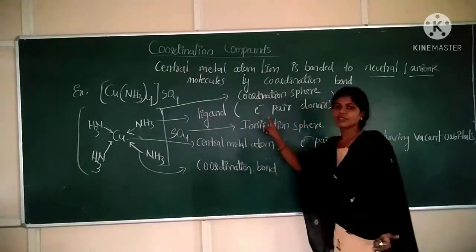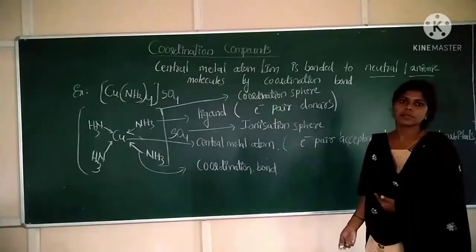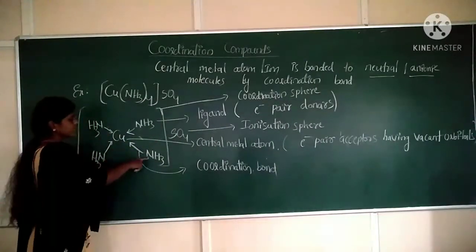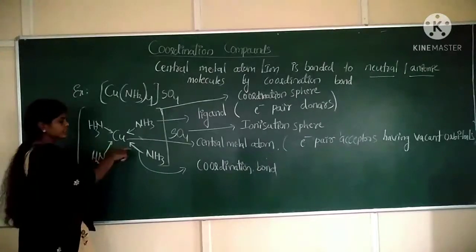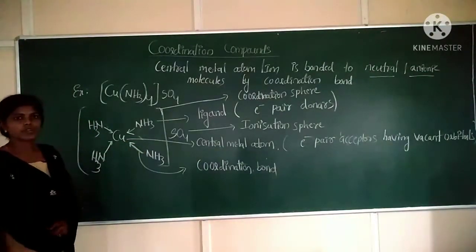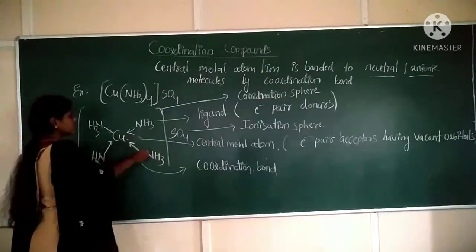Next, these ligands may have a charge or may not have a charge. It may be neutral or it may be an anion. Next, the bond between the ligand and the central metal atom is said to be a coordination bond. We know ionic and covalent bonds, correct? So which is this bond here?